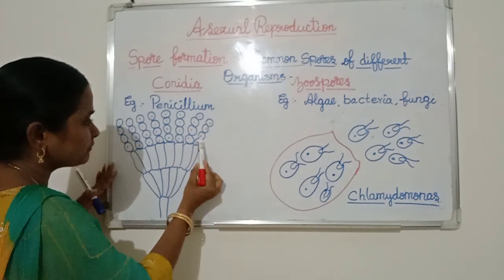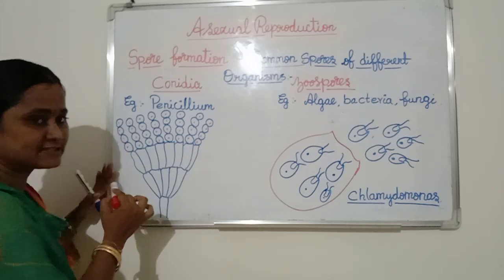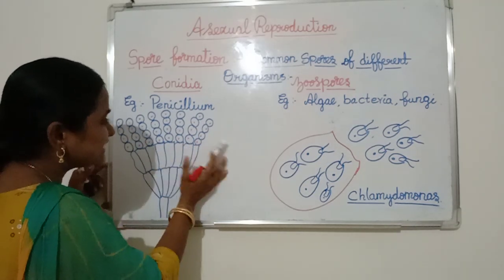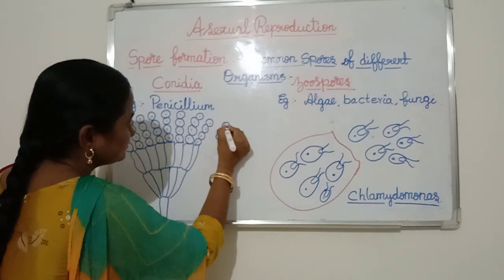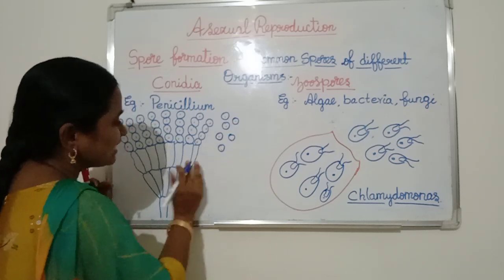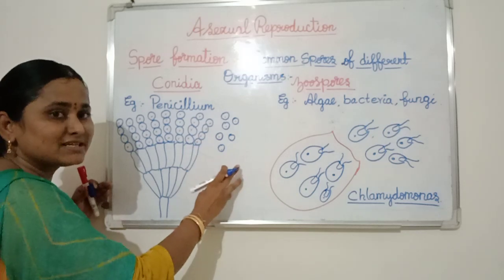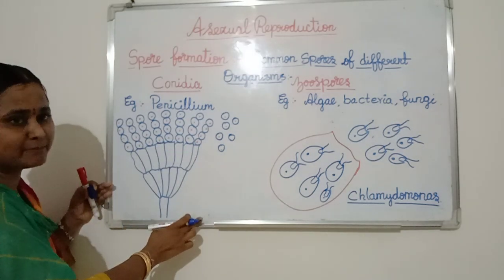In penicillium, many spores are present like this. During maturation, these spores are released from the parental body. Then they move from one place to another through the air. When favorable conditions return, they germinate and produce new penicillium.